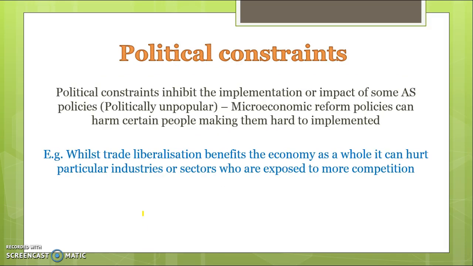Political constraints: another problem is that political constraints often inhibit the implementation or impact of some aggregate supply policies. Often they're politically unpopular, so microeconomic reform policies like trade liberalisation and labour market reforms can often hurt or harm certain people within society. So there can be a lot of political constraints, and the implementation may take a long time to get through Parliament. There are a lot of hoops you need to jump through before they can actually take place.